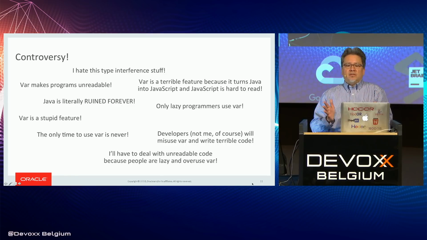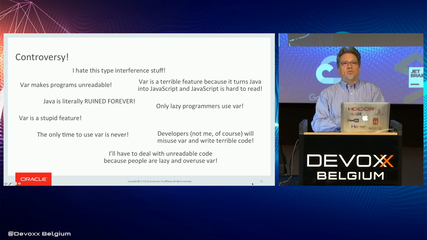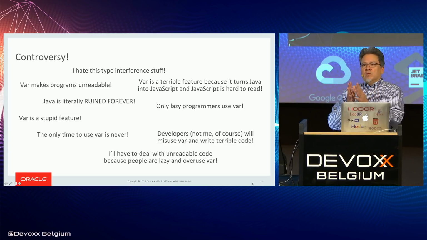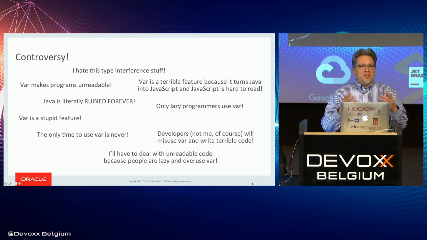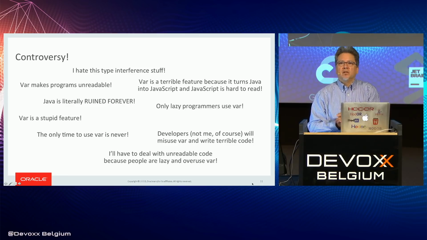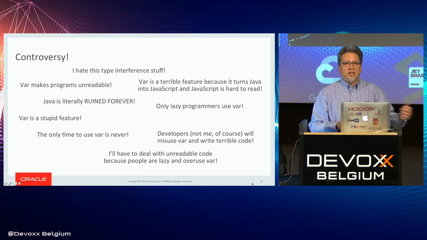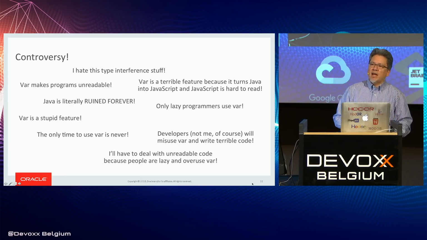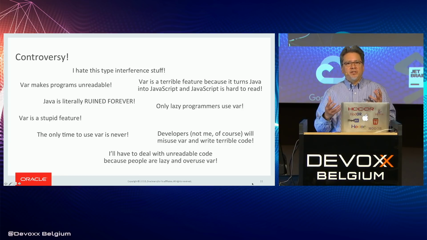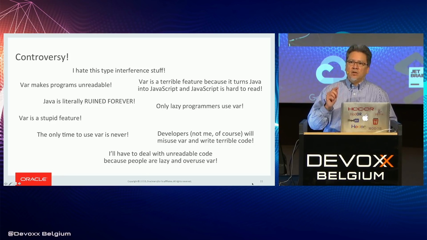If you look through these criticisms, I think there is a grain of truth underneath, which is people are worried that if var is misused, then yes, maybe it can result in code that is worse than it was before. Now, is that going to be the end of the world? No, but I think that's a valid concern. So instead of saying var is a bad feature or never use var, let's talk about when we should use var and when we shouldn't.